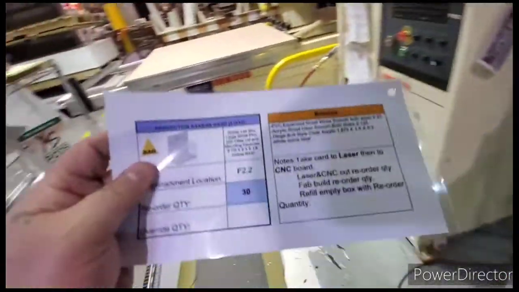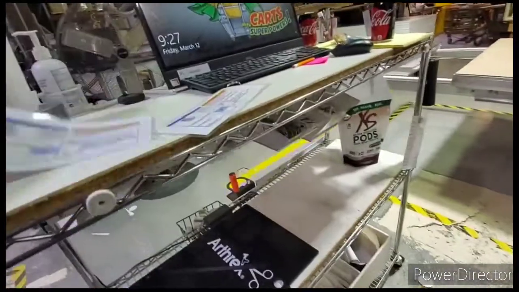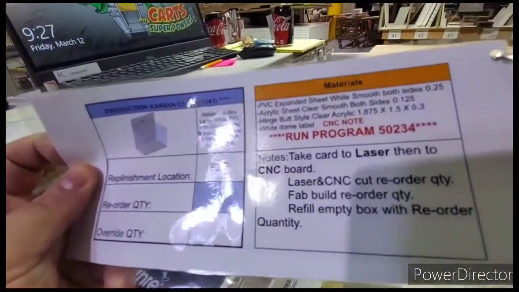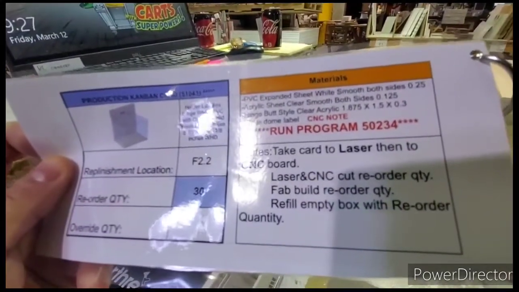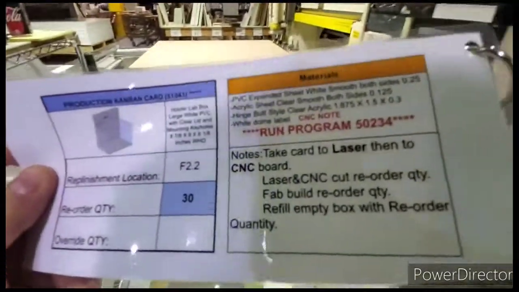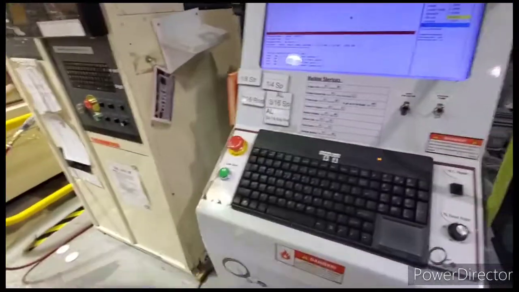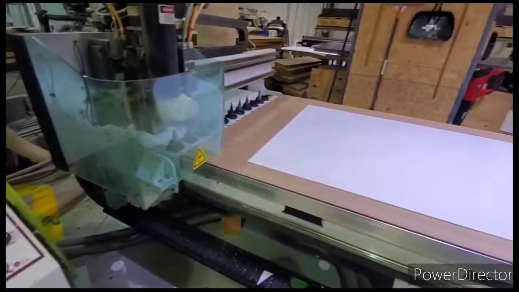So the solution is I've changed this Kanban card to add a bright note, CNC note, run program 50234. So the next time we cut this card, we're just going to type in 50234 and we're on our way. Just like that.